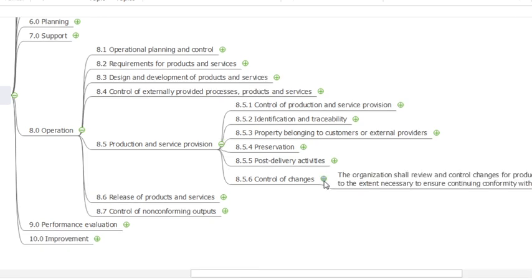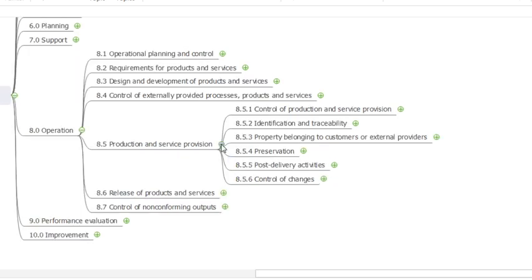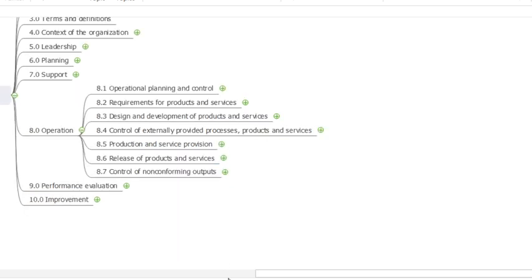Control of change. The organization shall review and control changes for production or service provision to the extent necessary to ensure continuing conformity with requirements. Whatever change we are doing, 3M change, we should authorize it and control it. So this is the clause about clause number 8.5.